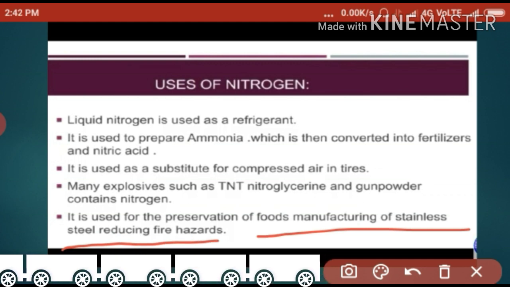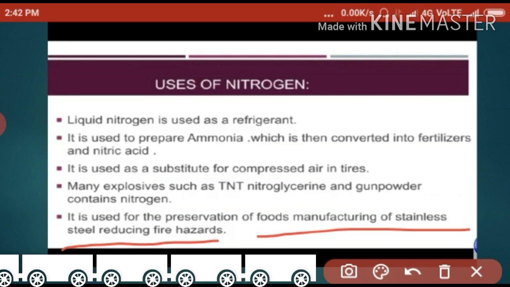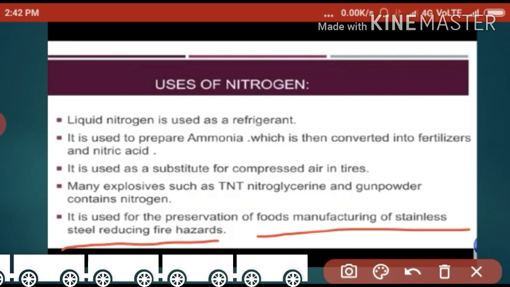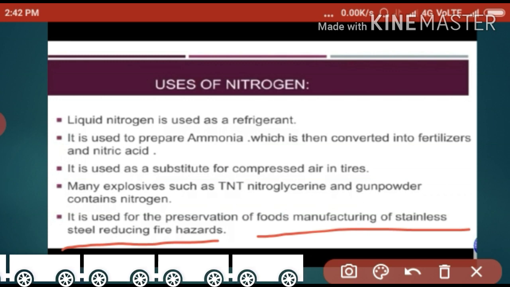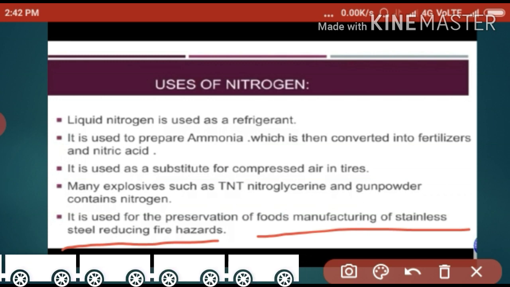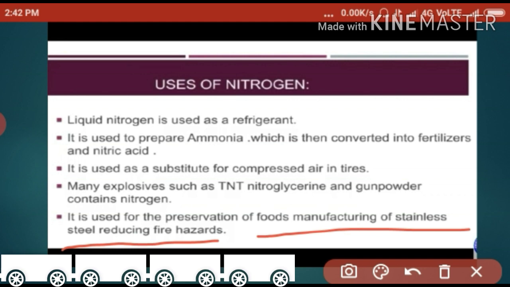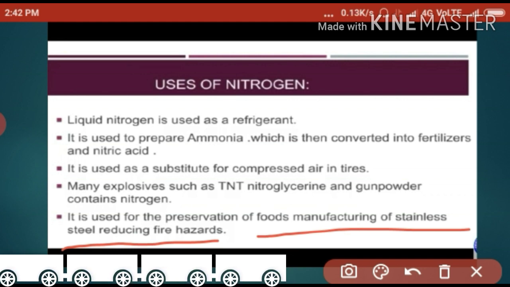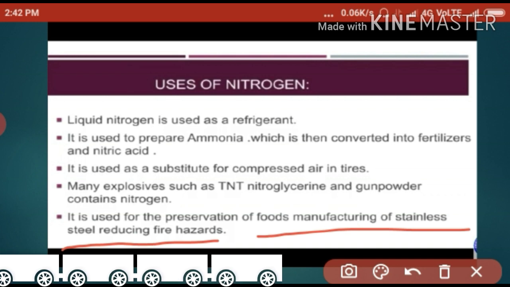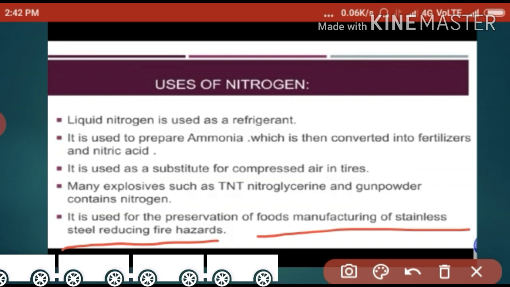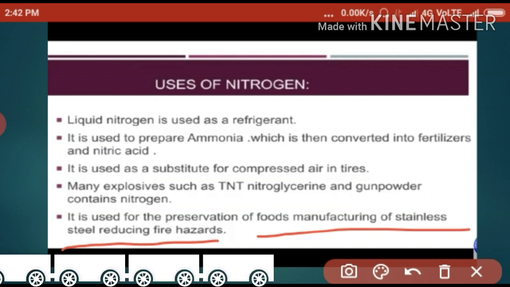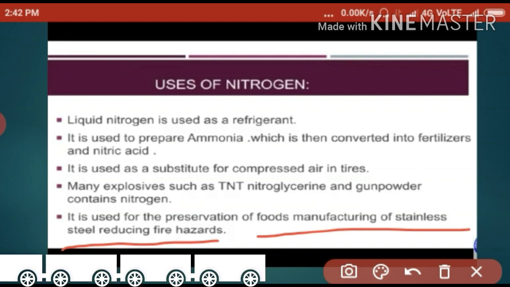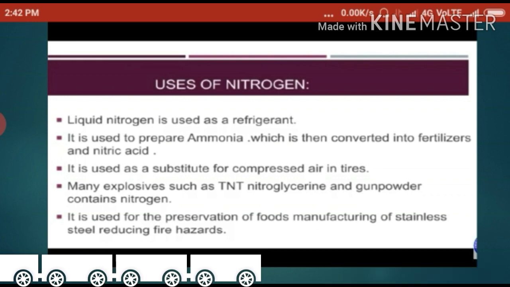Stainless steel மேனுஃபேக்சரிங் இண்டஸ்ட்ரீஸ் அதெல்லாம் ஒரு பாதுகாப்புக்கு, அதாவது ஒரு ஃபயர் ஆகாமல் இருக்கிறதுக்கு, ஏன்னா நைட்ரஜன் is moderate, right? It cannot burn by itself and it cannot support combustion of other substances. So this is moderate. So it is used to reduce fire hazards in the manufacturing of steel industries. Right, these are very very important questions, the uses of nitrogen.